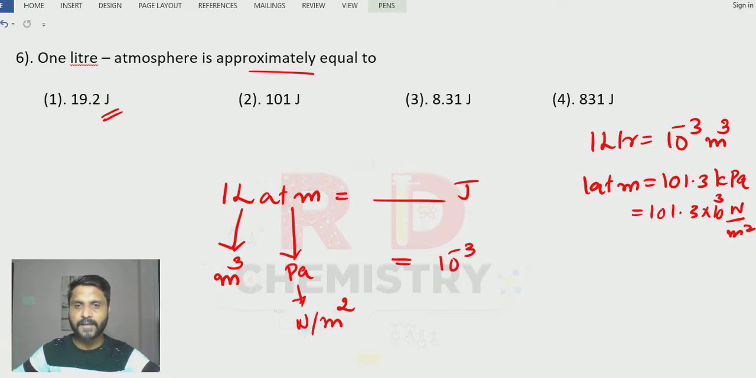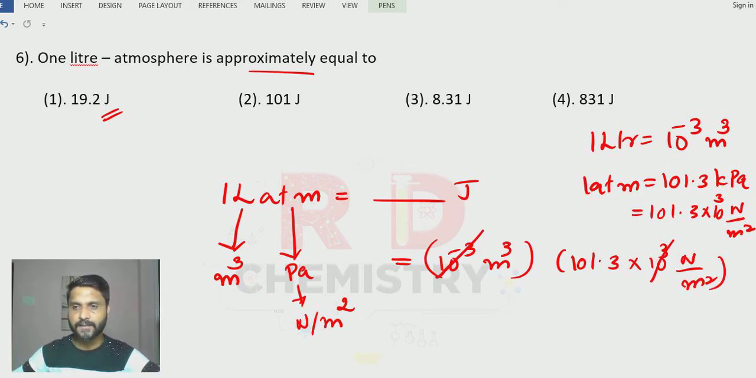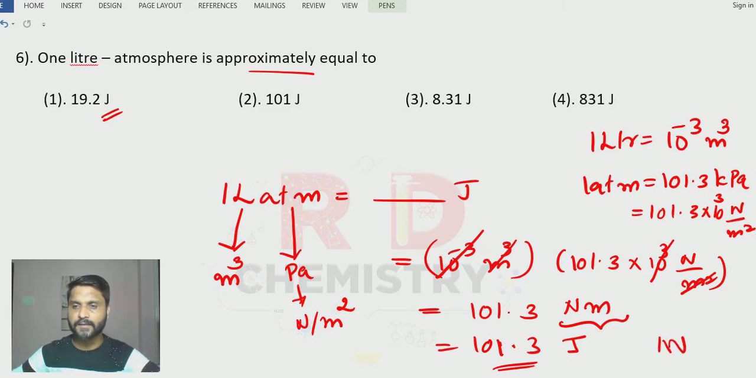So let me substitute here. 10 power minus 3 meter cube into 101.3 kilo means 10 power 3 Newton per meter square. 10 power minus 3 and 10 power plus 3 get cancelled. So remaining is 101.3, and meter square cancels one meter. Remaining is Newton meter. So it is equal to 101.3, and this Newton meter is called a joule. So the approximate value should be 101 joule, students. Clear?